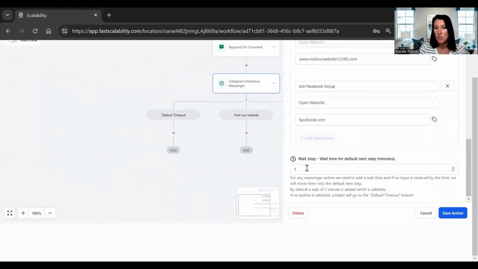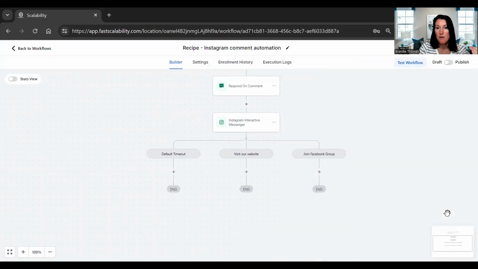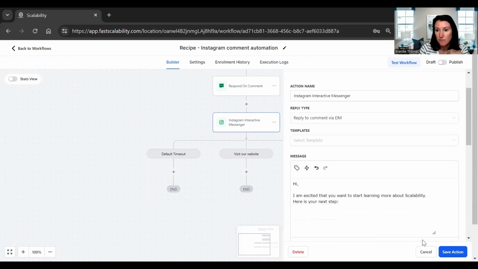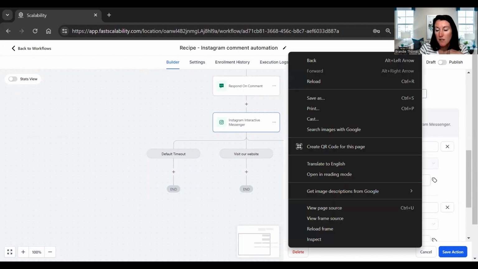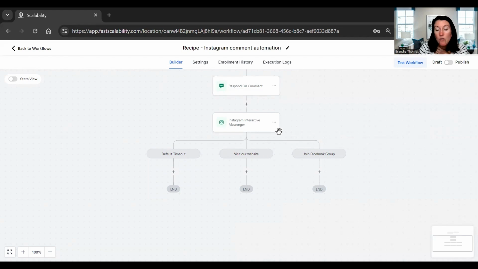Then save action. You can also check on the wait step. So you can do like 5 minutes after that comment happens. So once they respond on the comment, you're gonna say, hey, check your DM. And then in 5 minutes, they're gonna get a DM message. So you can see how these changed once I updated these buttons here.